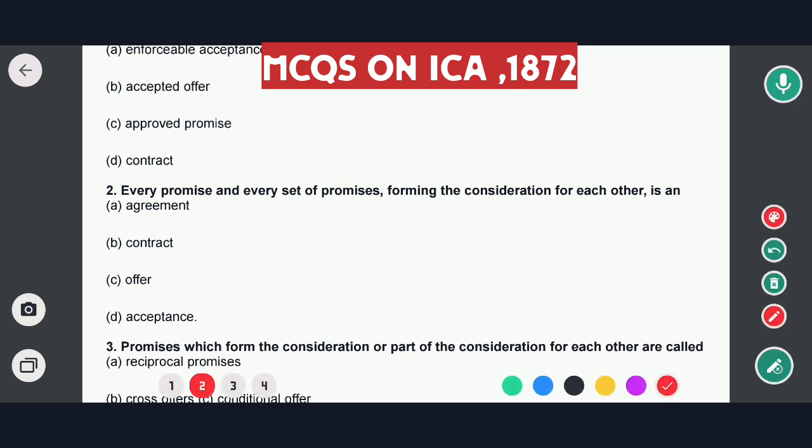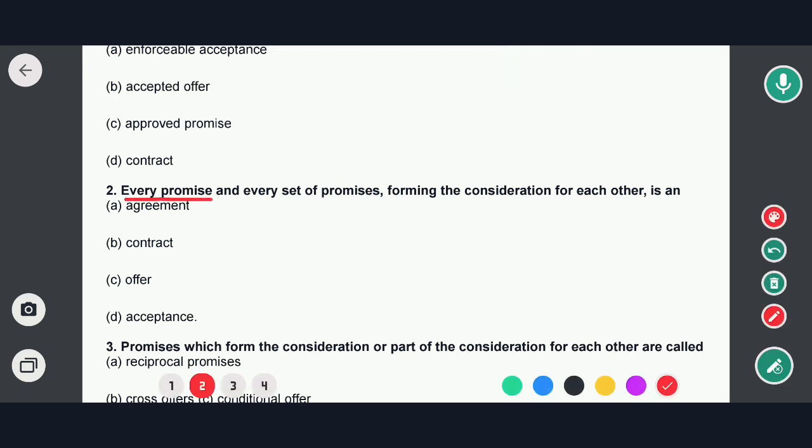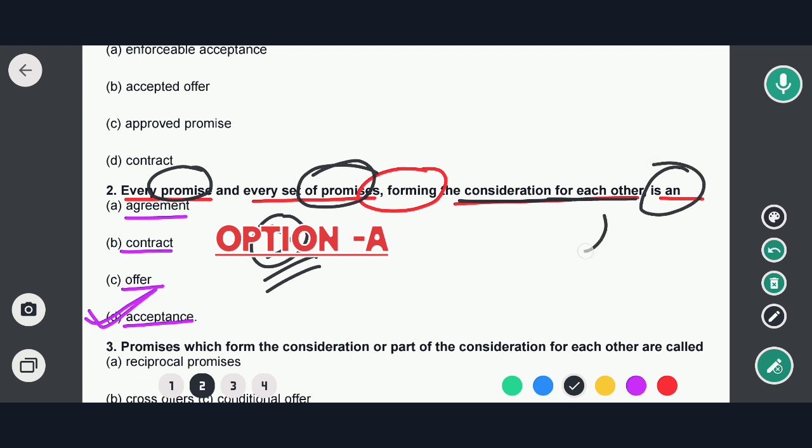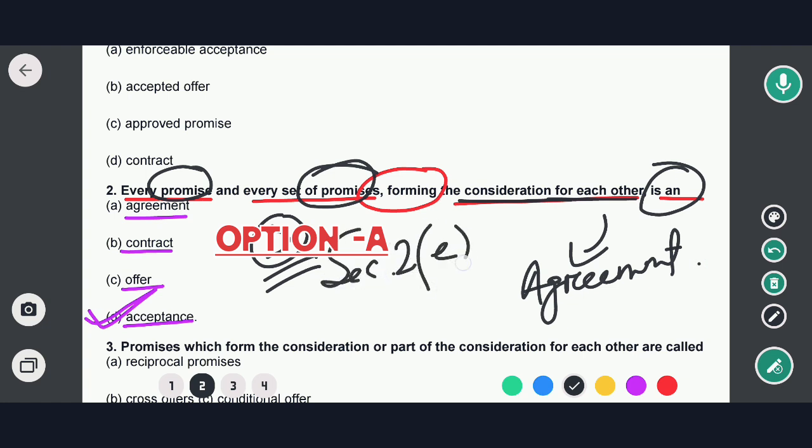The next question is: every promise and every set of promises forming the consideration for each other is a... The options are agreement, contract, offer, or acceptance. That means every promise and every set of promises forming the consideration for each other is an agreement. So option D would be the correct answer. This has been mentioned under Section 2 Clause E of the Indian Contract Act 1872. Now let's move to the next question.